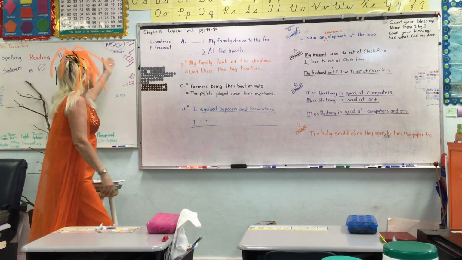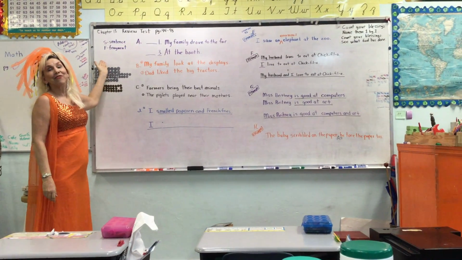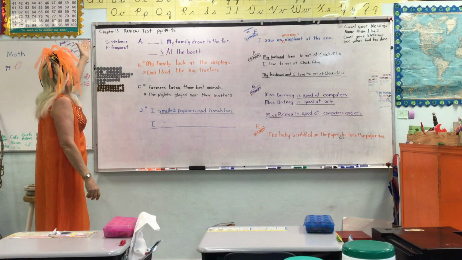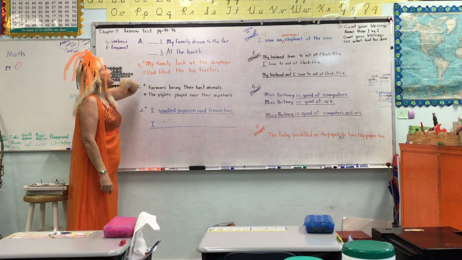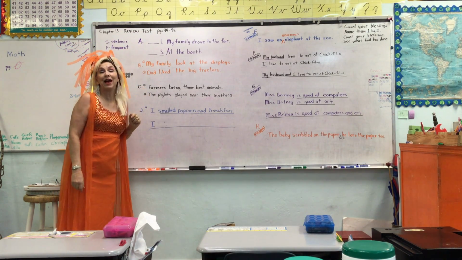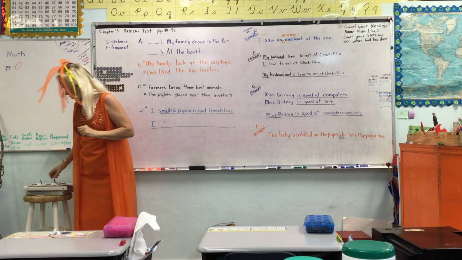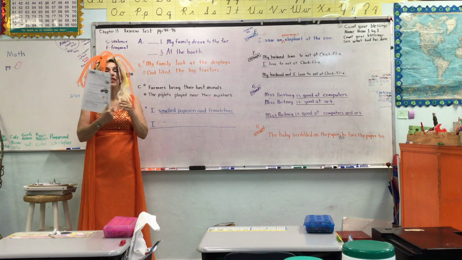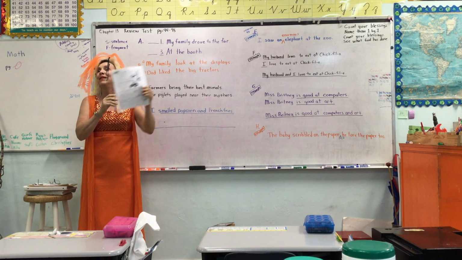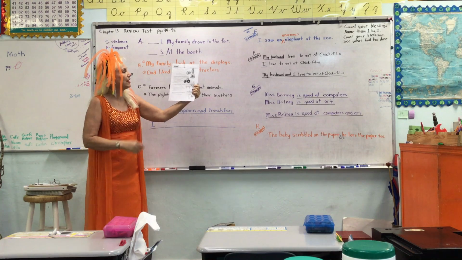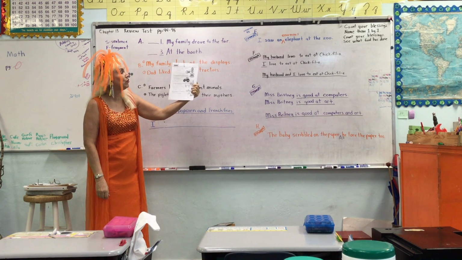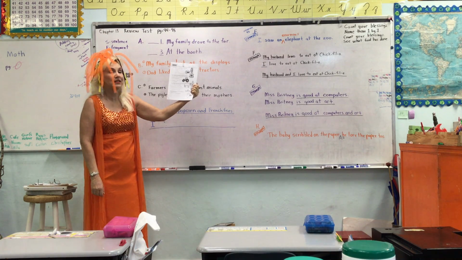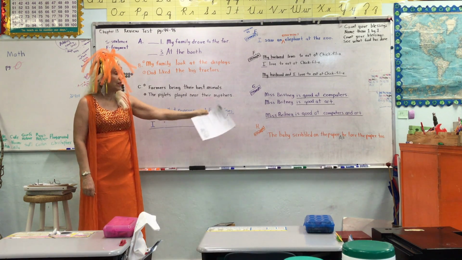Okay, I'm going to go back to here, and we're going to teach from the test. So, this is chapter 15, review test, page 94 and 95. That is going to look like this. That would be the best side, though, on number one. And you'll see the cow and the tractor and the Ferris wheel and all that kind of thing. It looks like a State Farm picture, doesn't it? And then on the back.